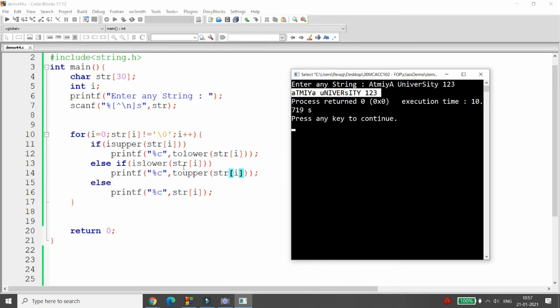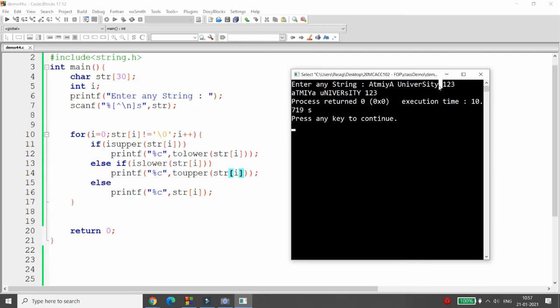Now I want to write some code. And what is that code? I want to know, when the user inputs a string, how many digits are passed, how many capital letters there are, how many small letters there are, and how many spaces there are. So whenever you want to do this, you can do the same code using the inbuilt function.